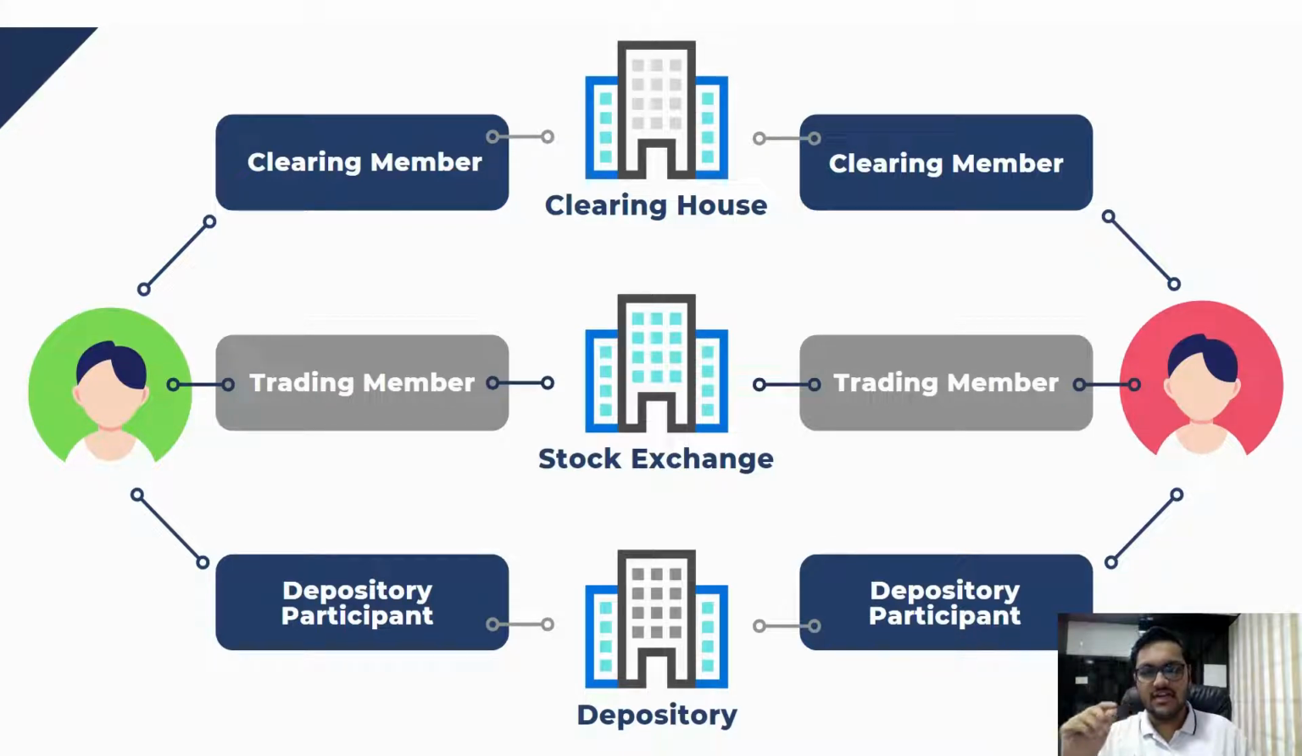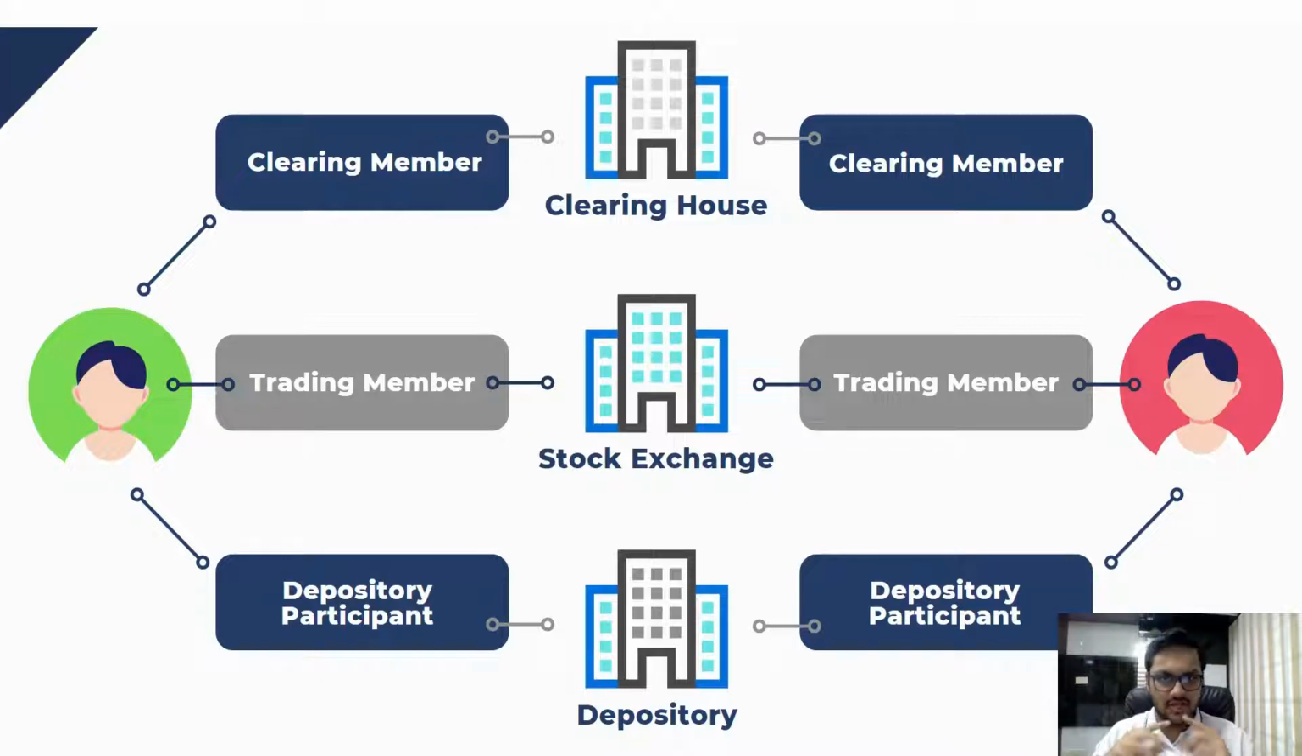Okay, so the names of the stock exchanges: NSE and BSE. The names of the depositories: NSDL and CDSL. And the names of the clearinghouses: ICCL and NSE Clearing. So you understood that we need a clearing member, a trading member, and a depository participant. The three important things which I told you, I'll repeat once again: trade, money, and shares.